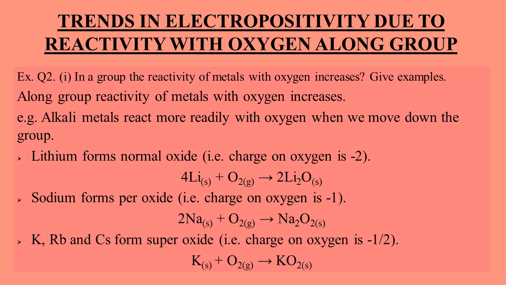Potassium, rubidium and cesium react more readily with oxygen as compared to the lithium and sodium, and they form superoxide. Superoxide is the oxide in which the charge on oxygen is -1/2. You can see in the equation, potassium is reacting with oxygen and is forming KO2. KO2 is potassium superoxide. Similarly, rubidium will form the rubidium superoxide RbO2 and cesium will form the cesium superoxide CsO2.